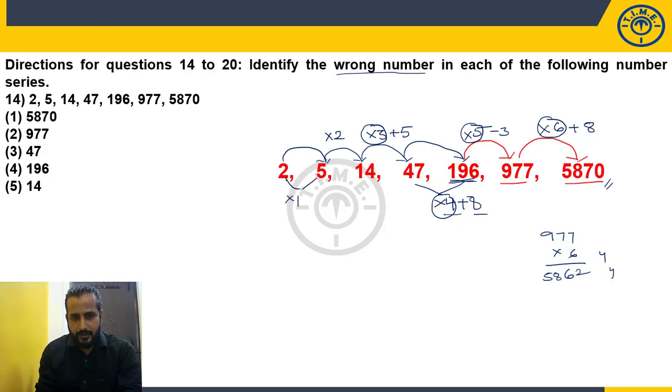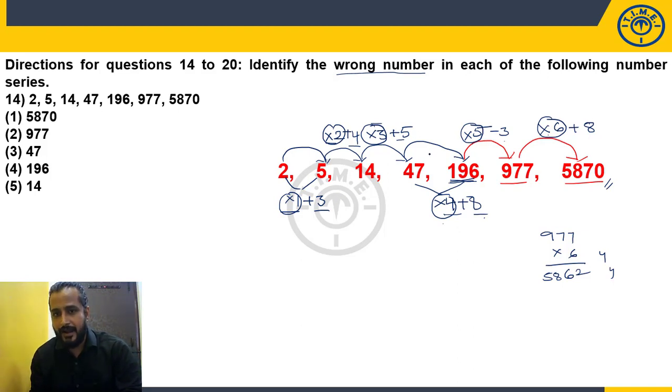So if I do for 1 time, 2 1s are 2 plus 3 is 5. Okay. 5 2s are 10 plus 4. Now look at the pattern. Into 1 plus 3. Into 2 plus 4. Into 3 plus 5. Into 4 plus 8. Into 5 minus 3. Into 6 plus 8. So we have to make a proper sequence here. Okay. Multiplication is confirmed. Into 1, into 2, into 3, into 4, into 5, into 6.